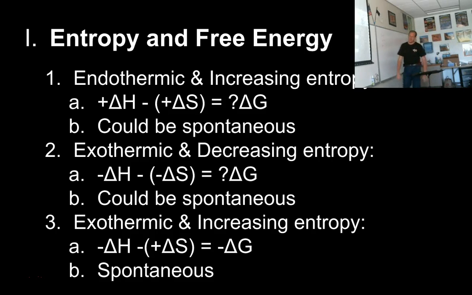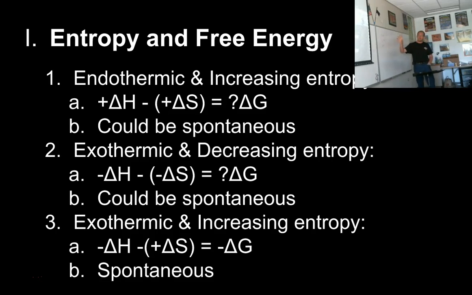So I've increased chaos and I've released heat. That chemical reaction is always going to be spontaneous because any negative number minus any positive number gives me a more negative answer than this was to begin with. And so I'm going to have a spontaneous and probably a very fast-moving chemical reaction.